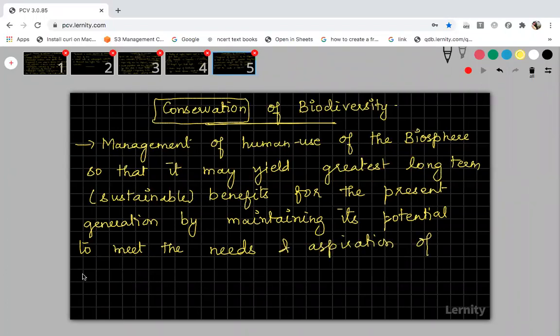Whatever resources we have now, it may be abiotic, the biodiversity present in the abiotic factors, all those resources, we need to maintain them. If we are not maintaining it properly, what happens? Future generation will not have the resources to use. That is our descendants, our children, our grandchildren, who are going to be future generations, they will be affected if we are spoiling or destroying the environment. Don't think it is simply air, water, or soil.